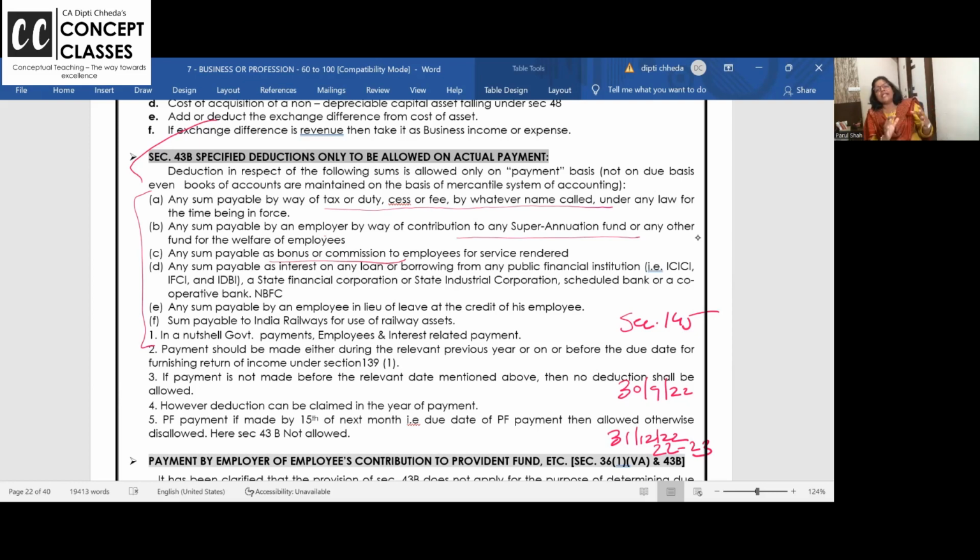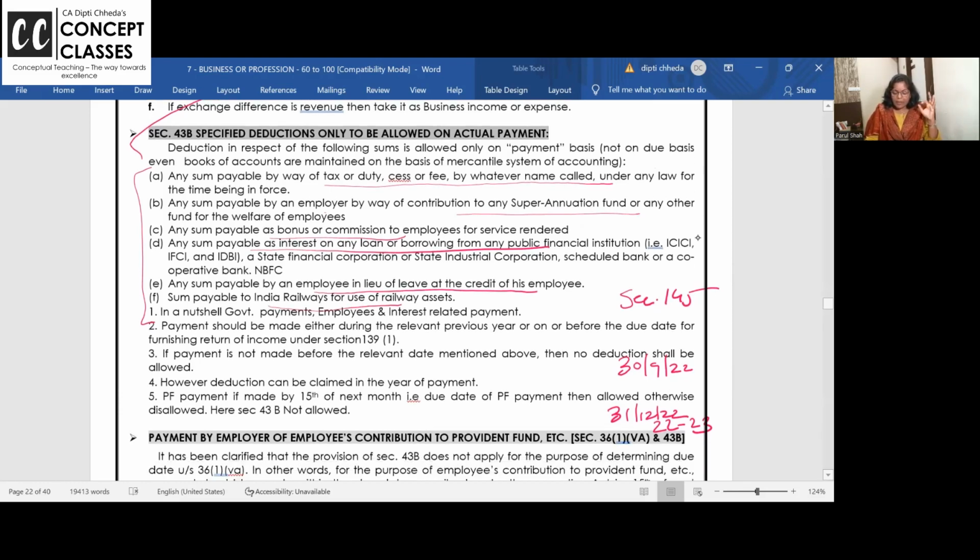In March they write very smartly. Bonus, outstanding bonus. But they pay the outstanding bonus in April, May, June. Otherwise not allowed. Interest payable to the banks. The leave salary that employees get, which you have to pay if they have not worked on the day of holiday, they get paid leave salaries. So that salary you actually pay them. Sum payable to Indian Railways.